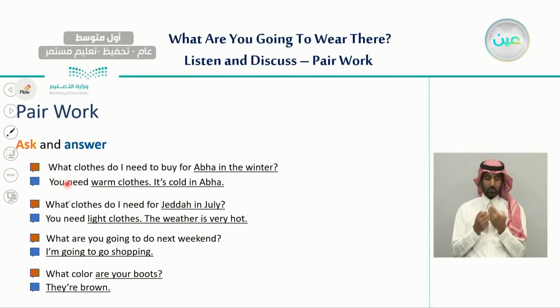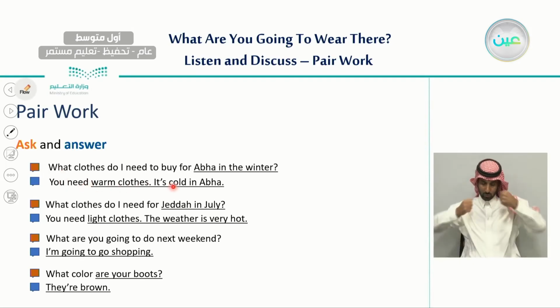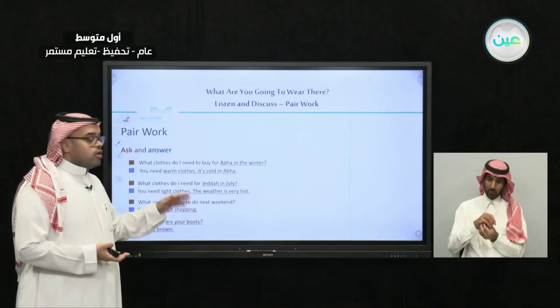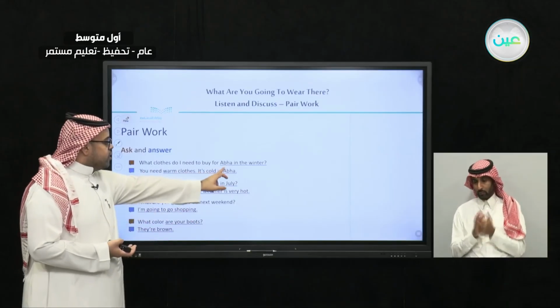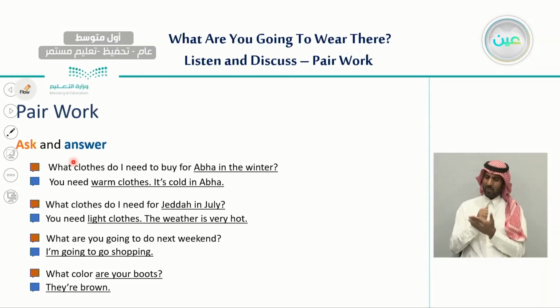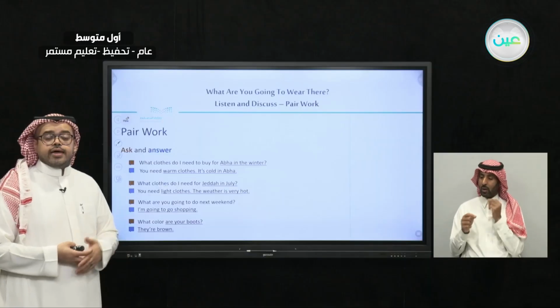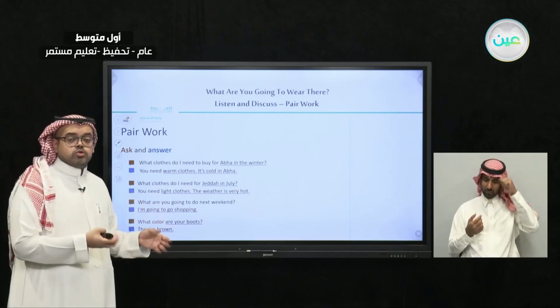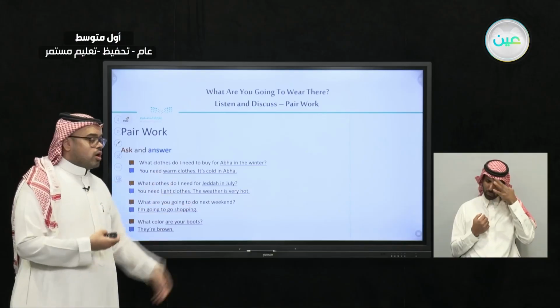For example, you need warm clothes, it is cold in Abha. So you can change this. You can say, for example, instead of Abha, what clothes do I need to buy for Jeddah in the summer? And the other person will suggest that you should wear the kind of clothes that is suitable or casual when you go to hot weather.